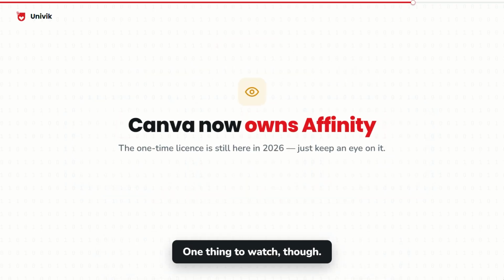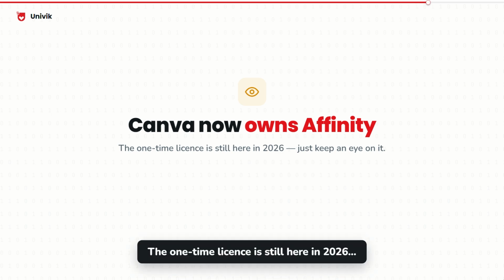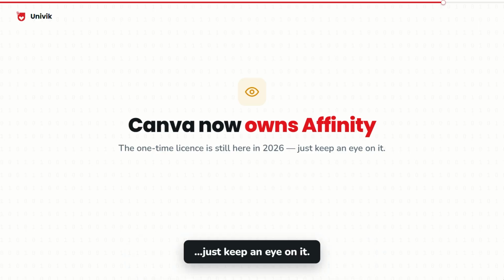One thing to watch, though. Canva now owns Affinity. The one-time license is still here in 2026. Just keep an eye on it.